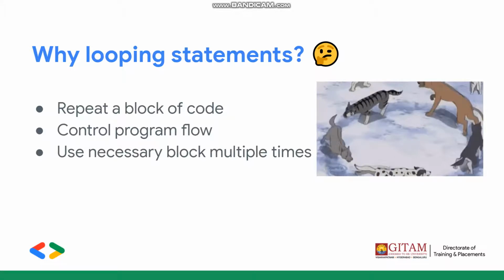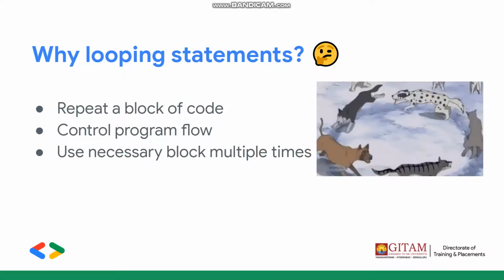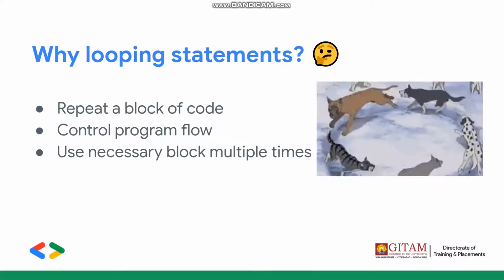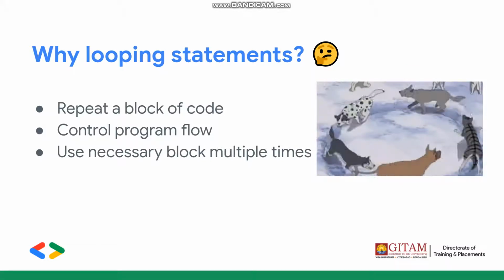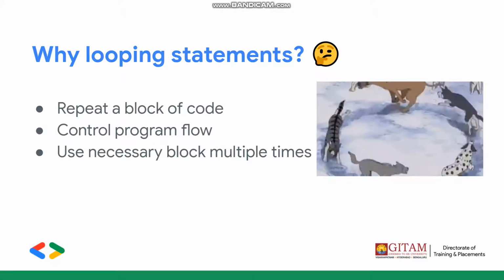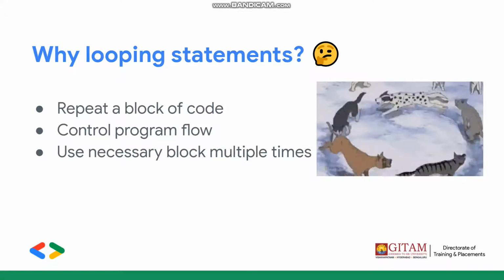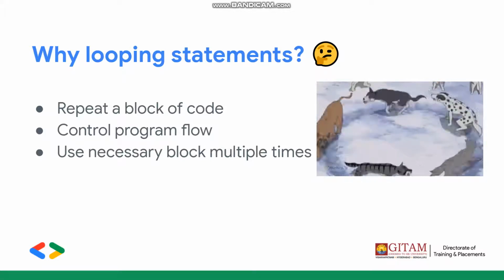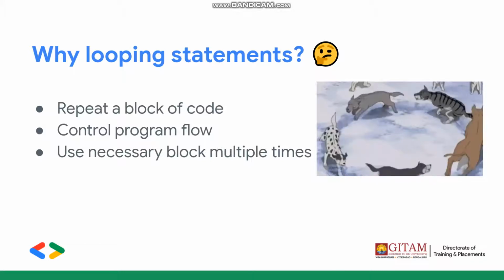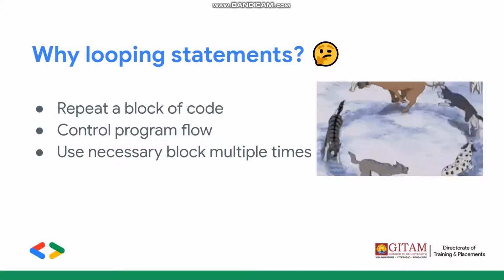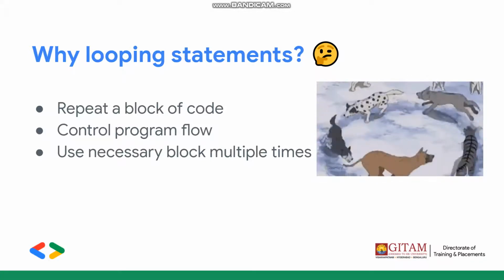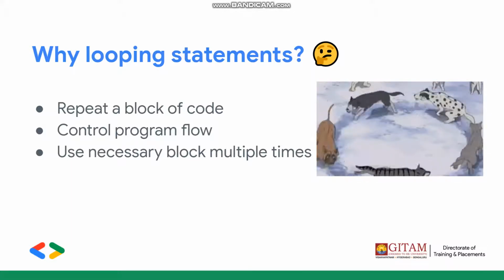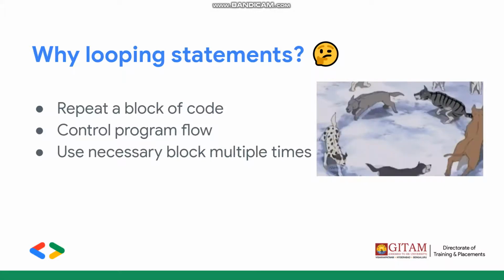Looping statements are entities of a particular programming language which allow the programmer to repeat a certain block of code until a particular condition is satisfied. So there is a condition, and under that condition we have certain statements or a block of code. Once the condition is checked, that block of code is executed, and then the control goes and checks the condition again. If the condition is true again, that block of code is executed again, and this loop continues until that condition is false.